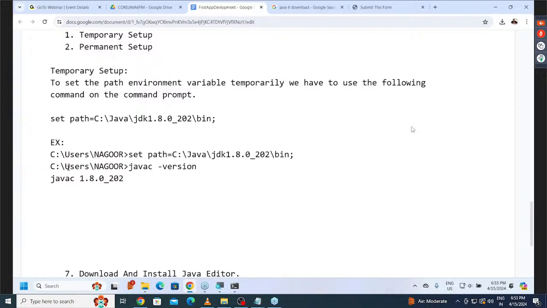In how many ways are we able to set the path environment variable? In two ways. What are the two ways? Temporary setup, and the second one is permanent setup. In a temporary setup, what command do we use? Set path equal to the total JDK slash bin location.